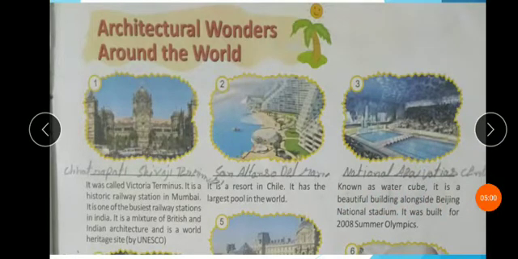Question number three: Known as the Water Cube, it is a beautiful building alongside Beijing National Stadium. It was built for the 2008 Summer Olympics. The name of this is the National Aquatics Center.